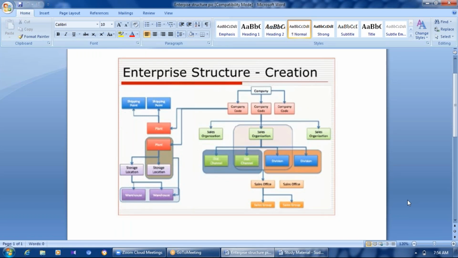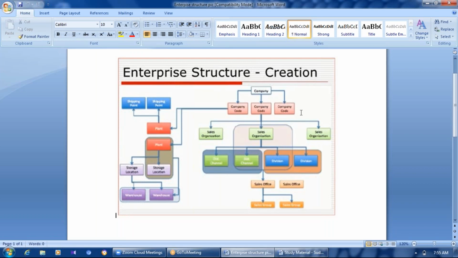The structure that we call the enterprise structure, as I said, the photograph and the structure looks like this. See, one by one, it's like a hierarchy, and this is completely in SAP terminology. Okay, so there's a company code, sales organization, distribution channel, division, sales office, sales group, plant, shipping point, like this. So all these words are SAP terminology that we use in SAP.